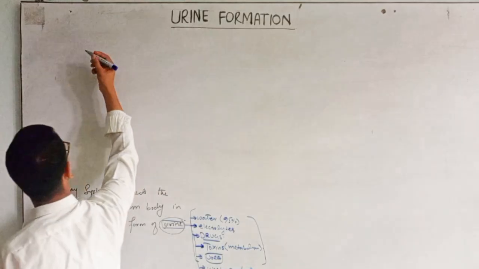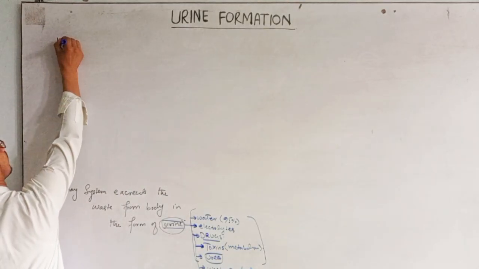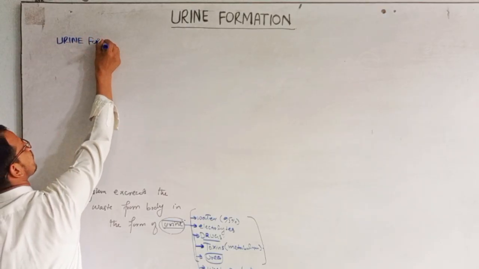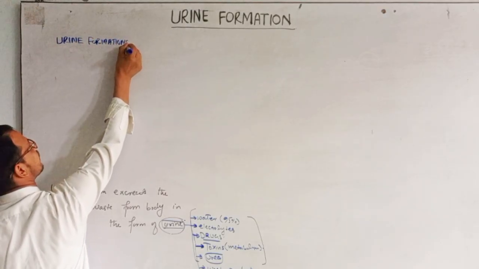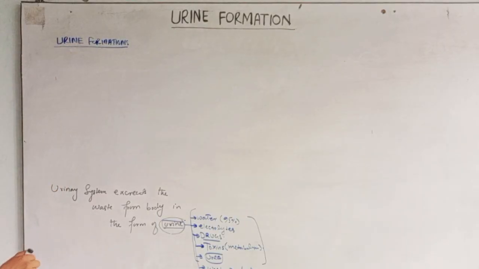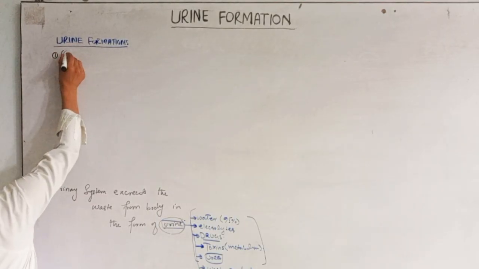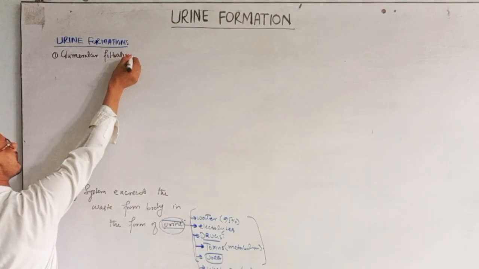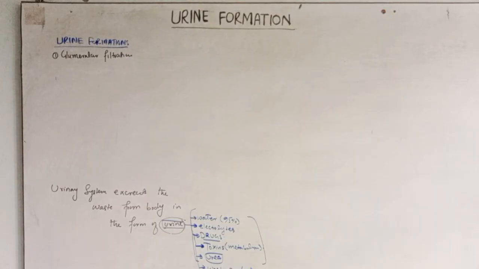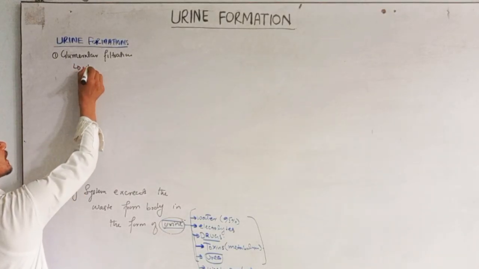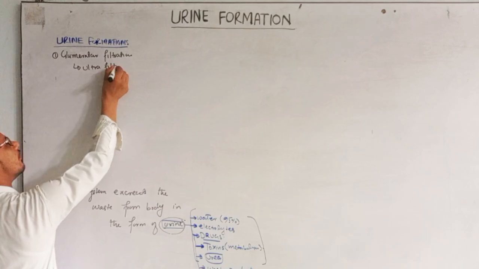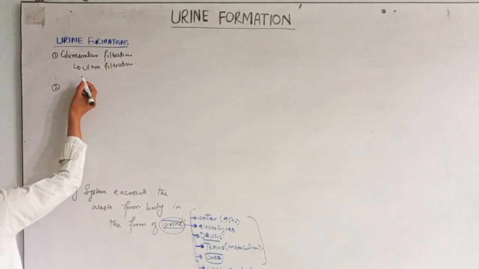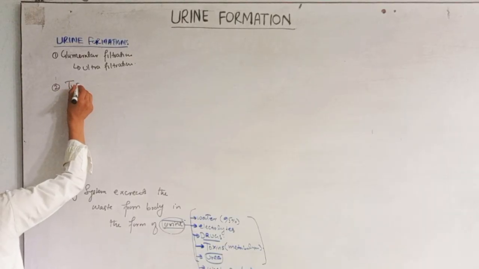Urine formation occurs in 3 steps. First step is glomerular filtration. We already have discussed this in detail. Glomerular filtration is also known as ultrafiltration. The second step is renal reabsorption or tubular reabsorption.